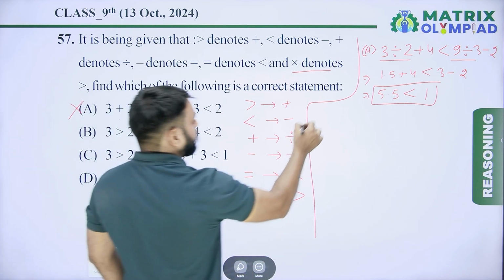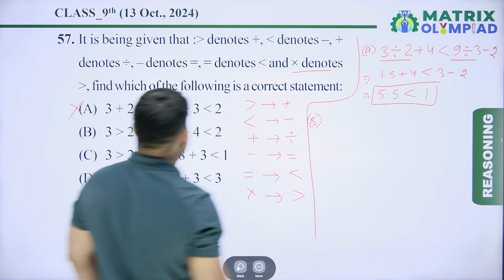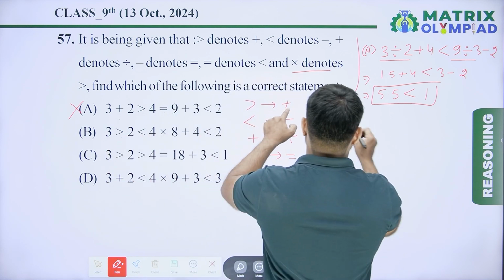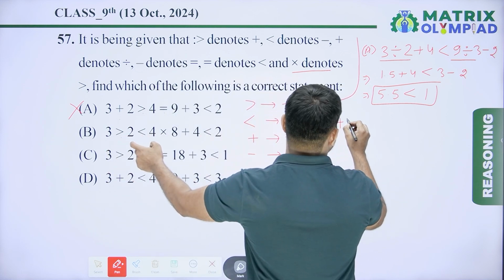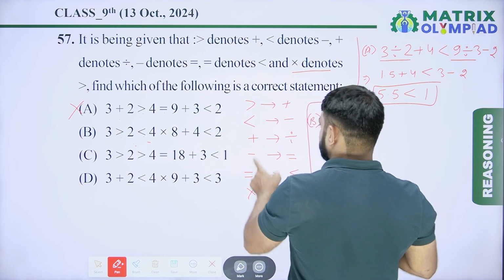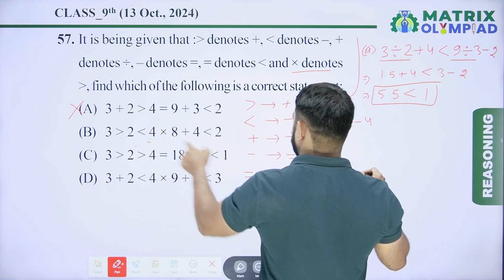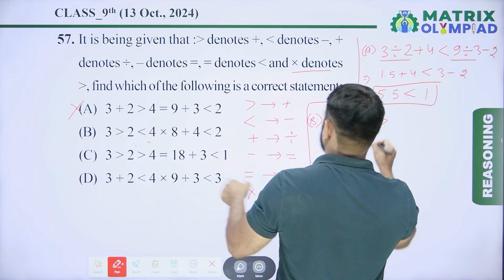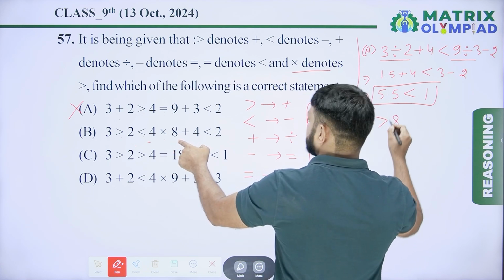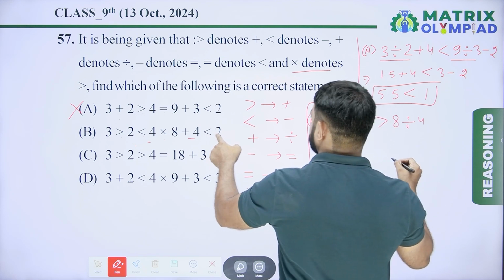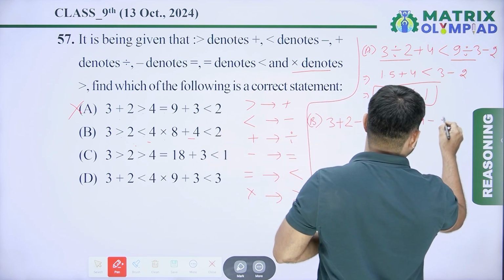Now taking option B. According to option B: 3 greater than means plus 2, less than means minus 4, multiply means greater than 8, plus means divide 4, and less than means minus 2.